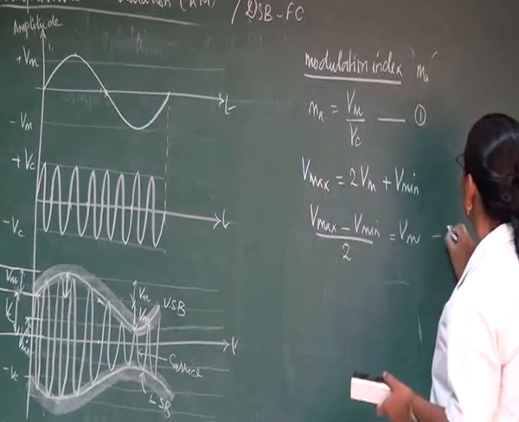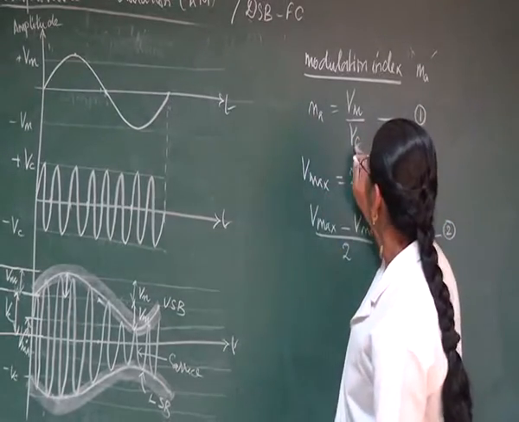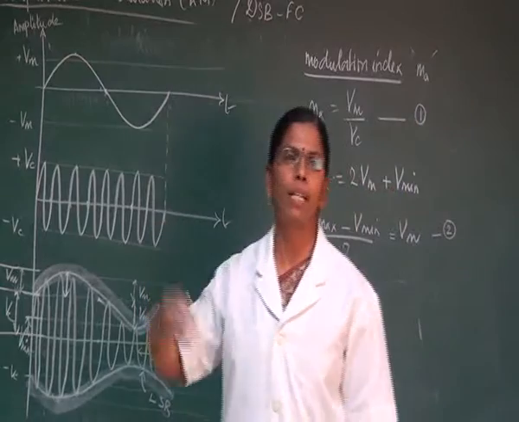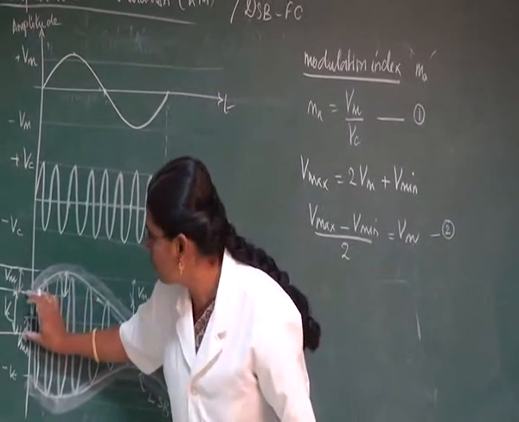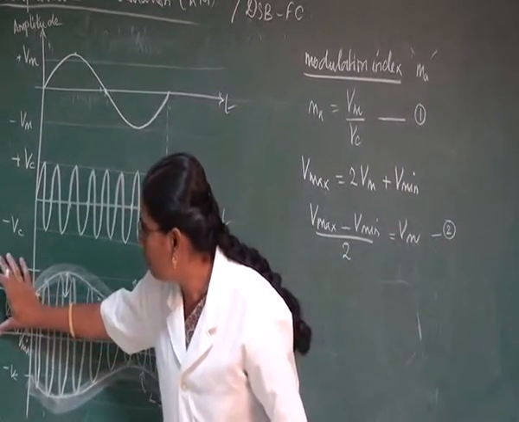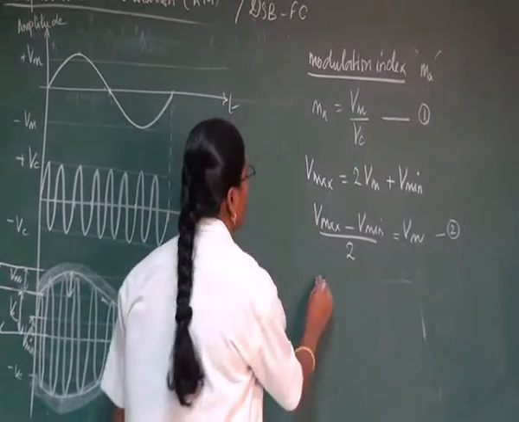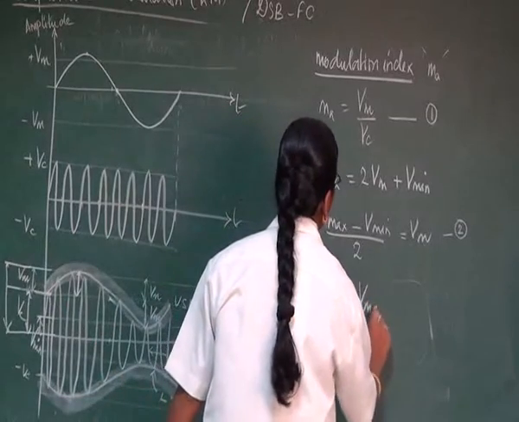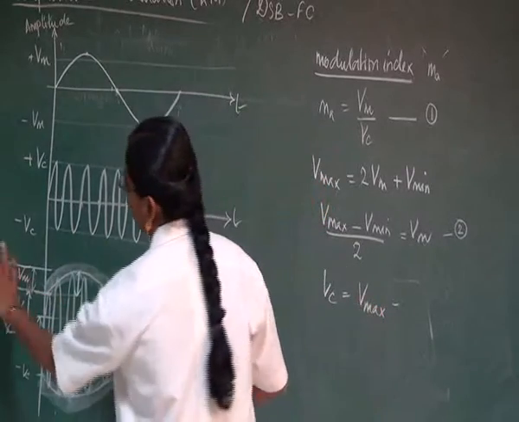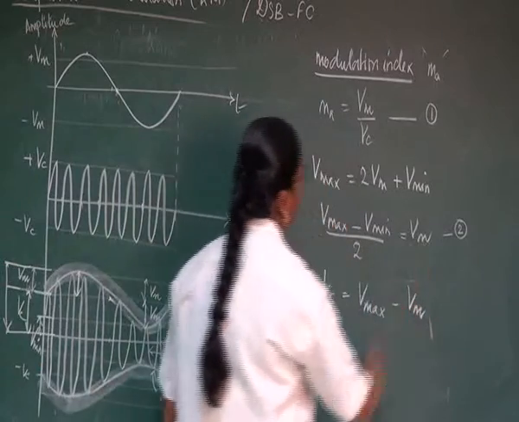Whereas this equation can be taken as a second equation. From this, find out what is Vc in terms of Vmax and Vmin. If we check, can we say that Vmax minus Vm will be equal to Vc? So Vc will be equal to Vmax minus Vm.